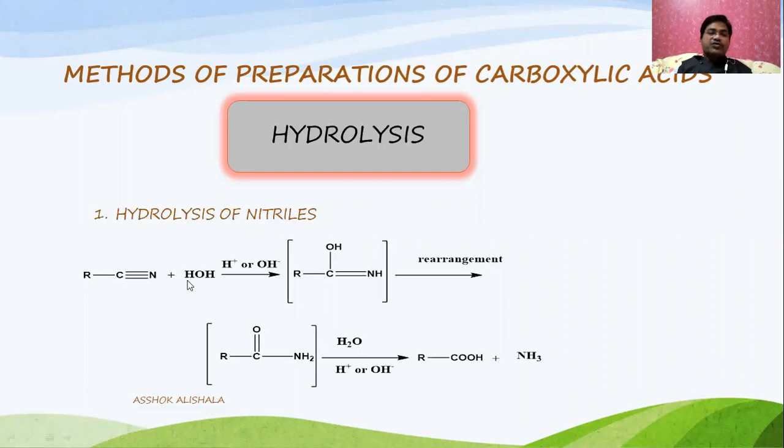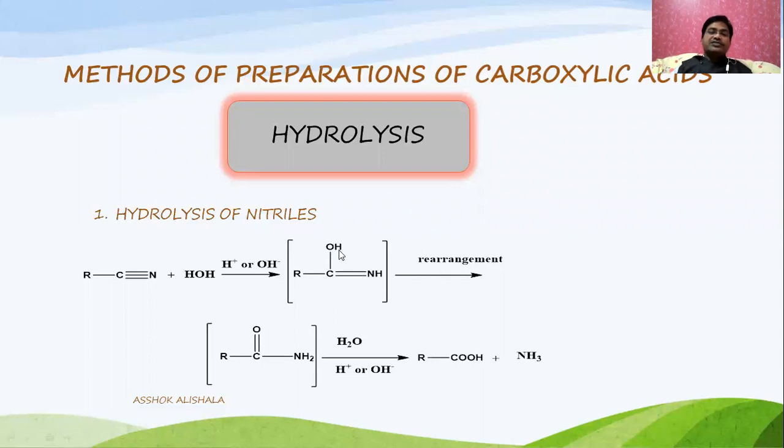In HOH, H plus and OH minus, because nitrogen is more electronegative, the H plus ion is added to the nitrogen and the OH minus ion is added to the carbon, so that you get an intermediate compound where the carbon holds OH and the nitrogen holds hydrogen. This is a hydroxyimine compound, and it is somewhat unstable. There is a double bond and an OH group, and a rearrangement takes place, like keto-enol tautomerism type.